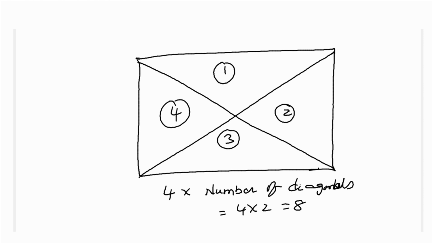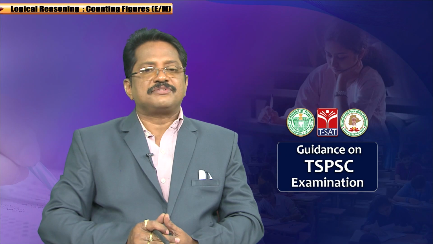Now see it. This is 1, 2, 3, 4, correct? 5, 6, and this is 7, and this one is 8. Totally 8 triangles. So you have to keep this in mind, this is very important because we are going to use this concept in a very big problem to get the answer in a fraction of seconds.